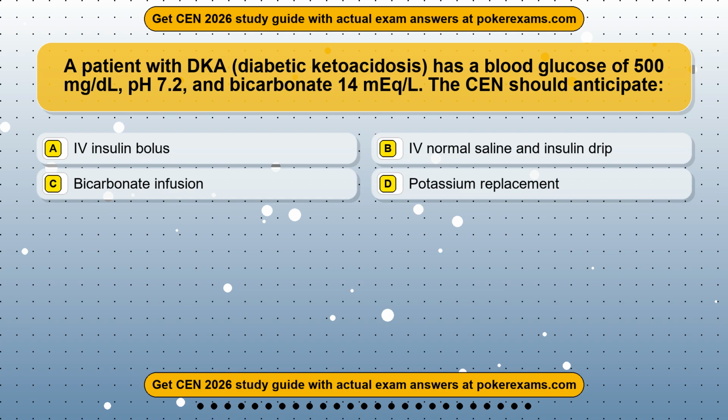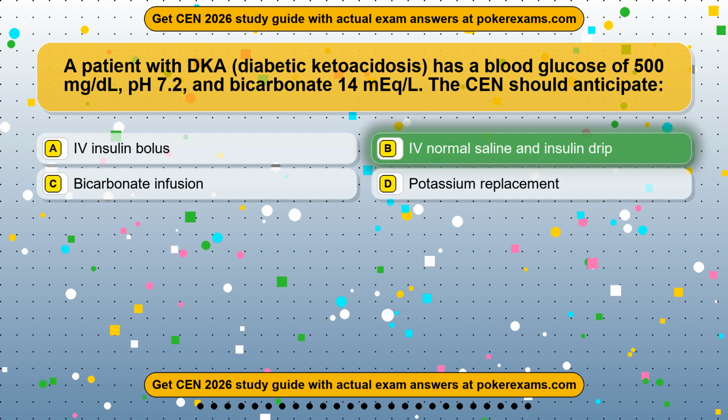Question 18. A patient with DKA, diabetic ketoacidosis, has a blood glucose of 500 mg/dL, pH 7.2, and bicarbonate 14 milliequivalents/L. The CEN should anticipate: Option A, IV insulin bolus. Option B, IV normal saline and insulin drip. Option C, bicarbonate infusion. Option D, potassium replacement. The correct answer is option B, IV normal saline and insulin drip.